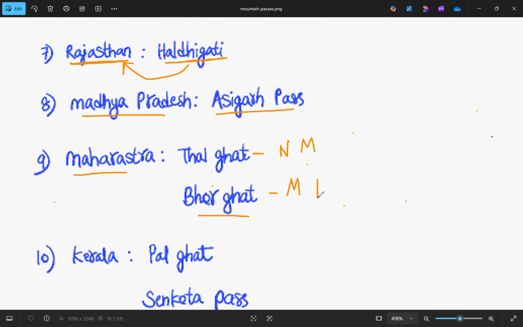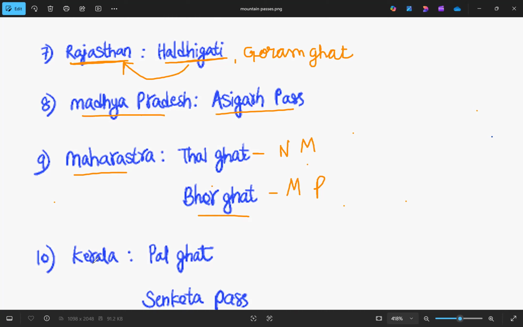Also, in Rajasthan, we have another one, Goram Ghat. So in Rajasthan, we have two: Haldi Ghati and Goram Ghat. In Madhya Pradesh, Asirgarh Pass, also known as the doorway to the Deccan. And in Maharashtra, Thal Ghat connects Nashik to Mumbai, and Bhor Ghat connects Mumbai to Pune.